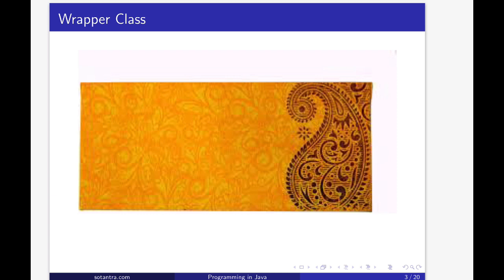You put the 500 rupees inside this cover, or write your name on it similar to the previous one, and hand over this cover to your friend at the wedding venue.